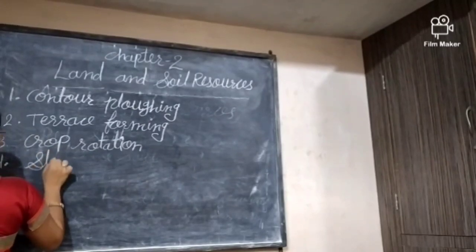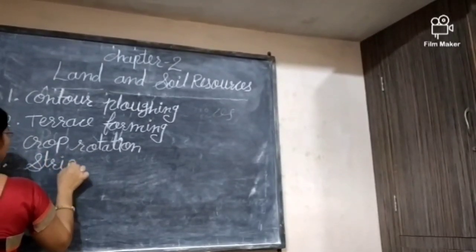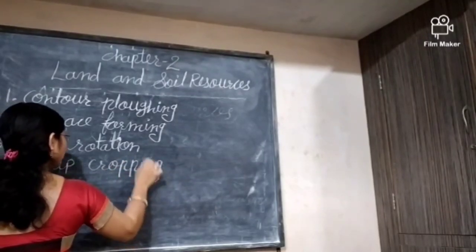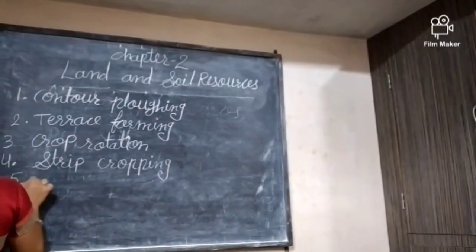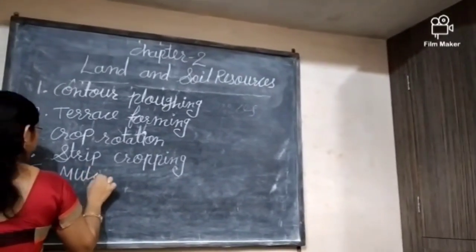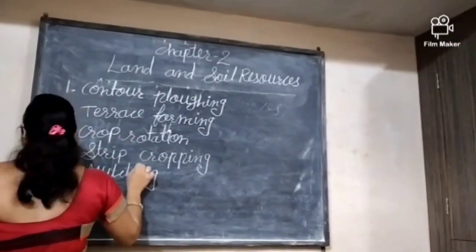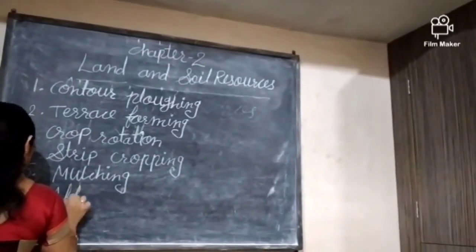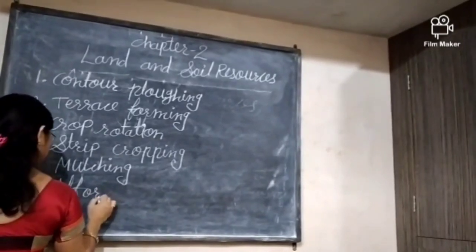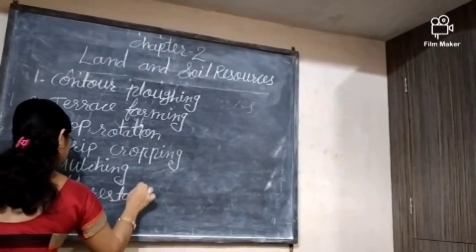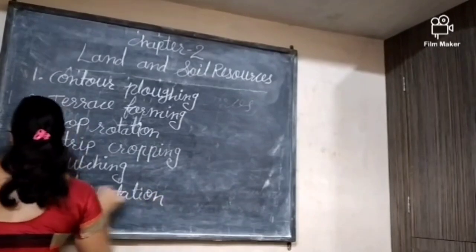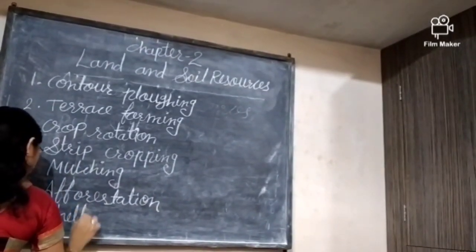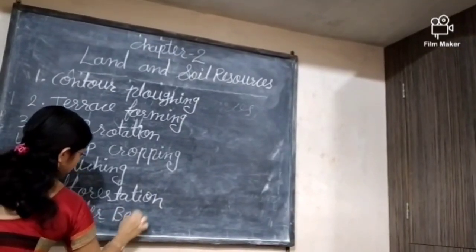Fourth, strip cropping. Next, mulching. Afforestation. And next, that is shelter belts.